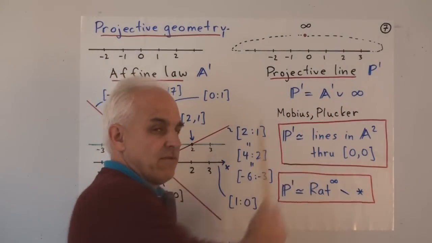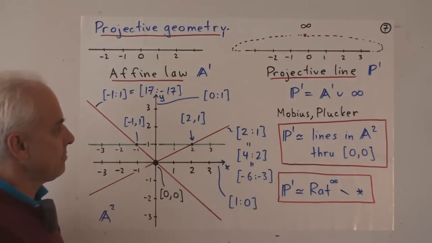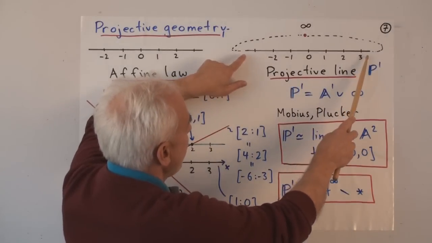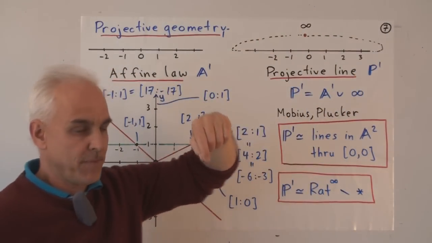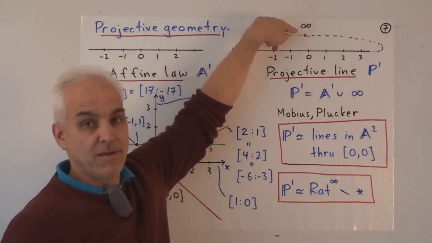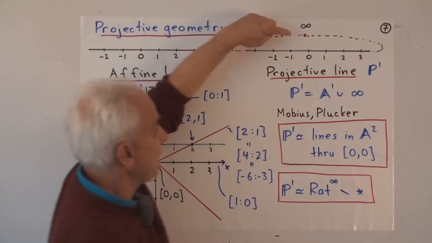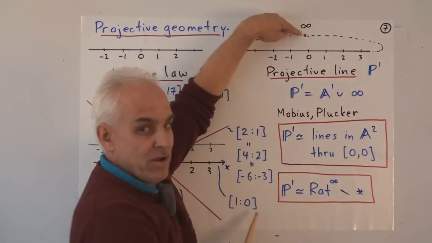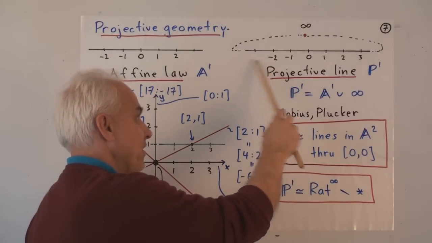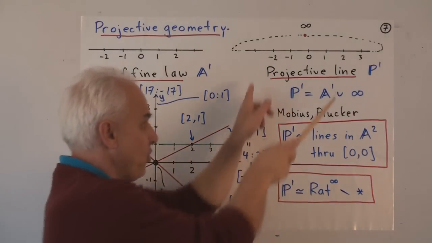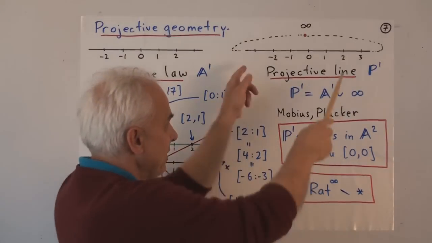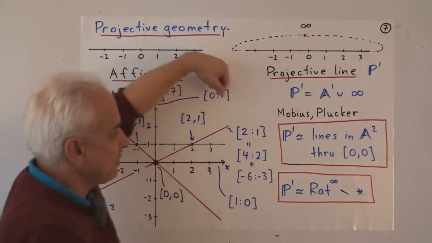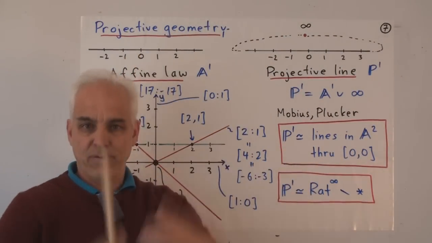There's also something called a projective line, and that's something of an extension of the affine line, where we take the affine line and we add one more point. And this point that we add is called infinity. And we think about this point as being somehow what you get to when you go infinitely in that direction. And it's also what you get to when you go infinitely in this direction. So you go infinitely in either of these directions, whatever that means, and you get to this point infinity. So which closes up the affine line to form essentially some kind of loop object.